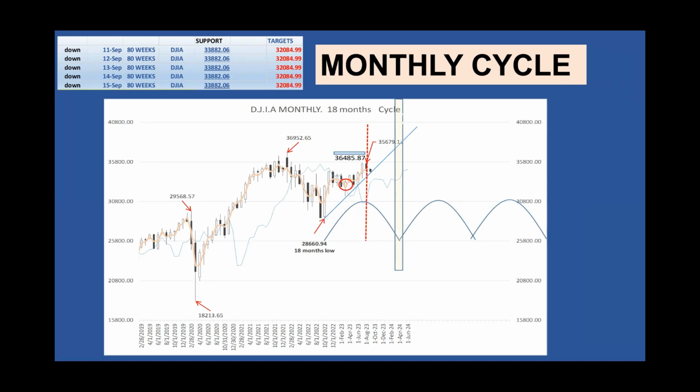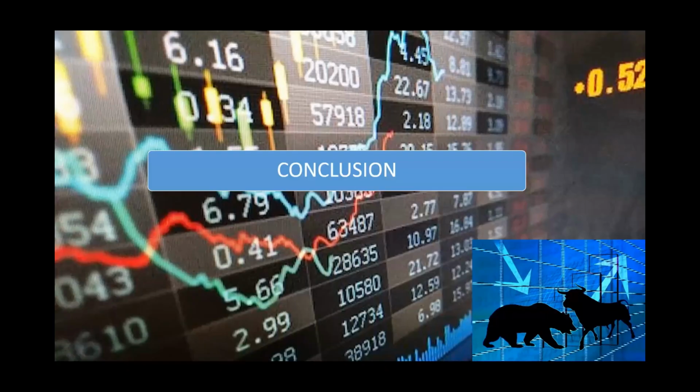The 18-month cycle. If the August 1st high at 35,679 is the 18-month cycle peak, the red dashed line, this peak formed at the cycle peak. This will be neutral for the next trend until March 2024, the date at which this 18-month cycle is scheduled to form a low. Meaning the market could rally and test the August high without making a higher high, then decline into March 2024. If this month the Dow Jones crosses below its trend line, this will confirm the above statement.